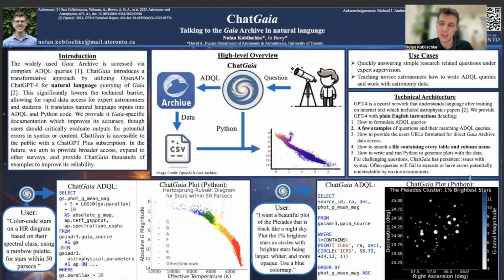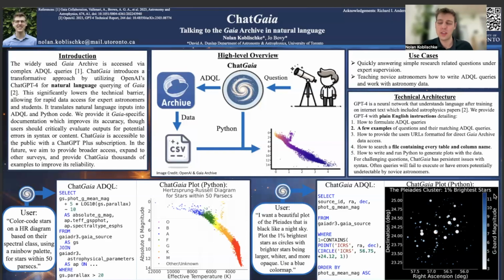And we know it's the correct RA and DEC because in this plot, we can recognize the cluster of the Pleiades. Now, it even makes the plot like the night sky, black, like I asked, and it's able to make this beautiful color map with brighter stars being larger, whiter, more opaque.